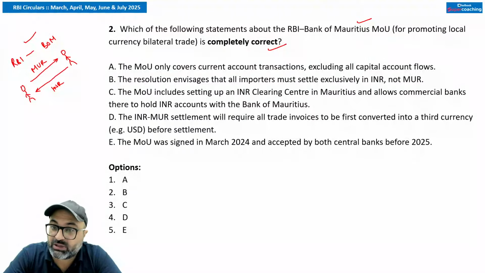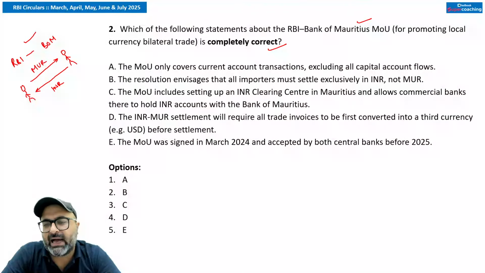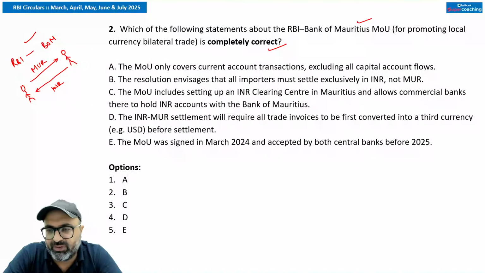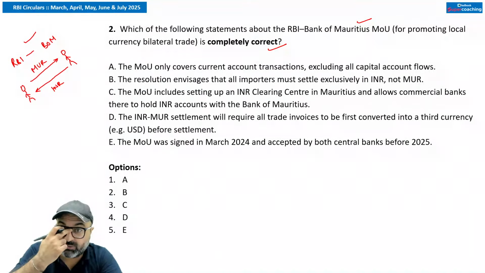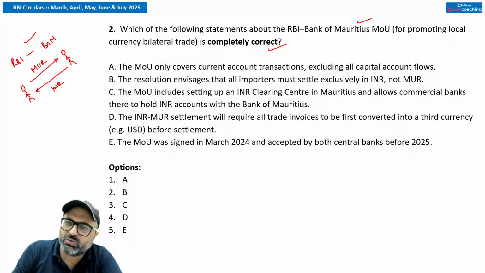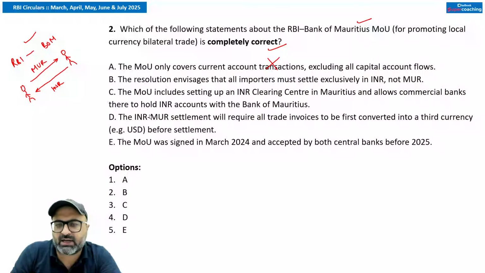So the MOU covers both current as well as capital account transactions, obviously the permissible capital account transactions. The major deliverable is to implement the INR MUR local currency settlement system. An INR clearing center in Mauritius will be set up, which will enable INR settlement in the Mauritius automated clearing and settlement system. Remember that. Commercial banks may hold an INR account at the Bank of Mauritius for facilitating INR transactions. So this is very important for the Indian economy as well as for the Mauritius economy. Now let's talk about the statements. MOU only covers current account. That is wrong. MOU covers current as well as capital account transactions.